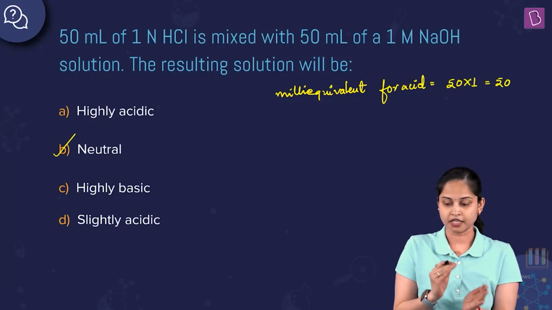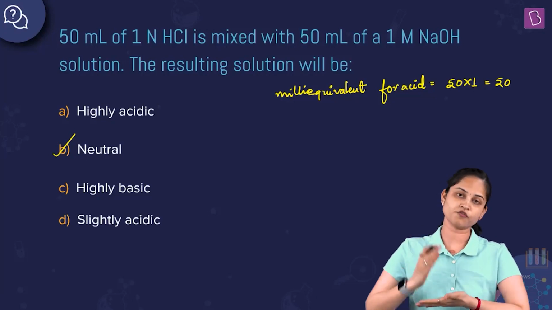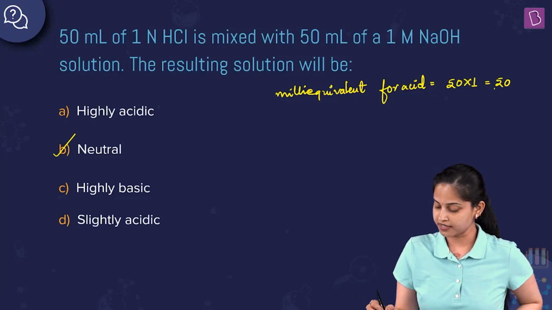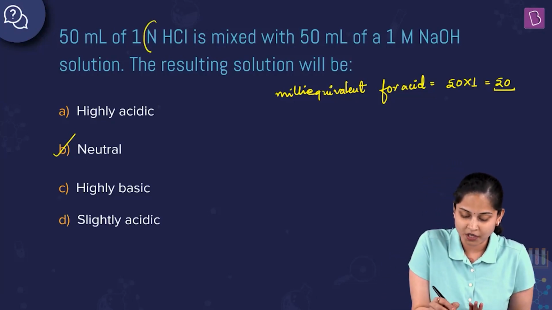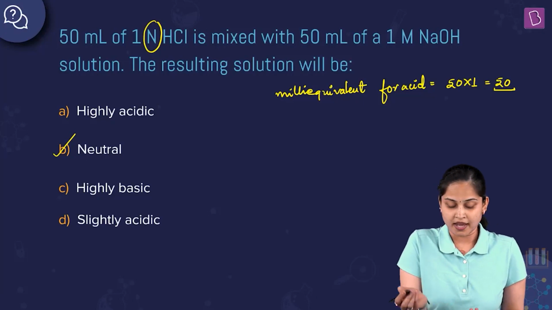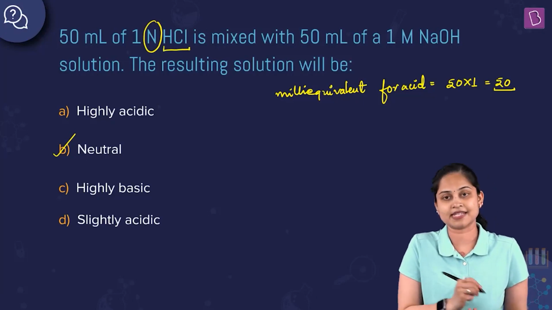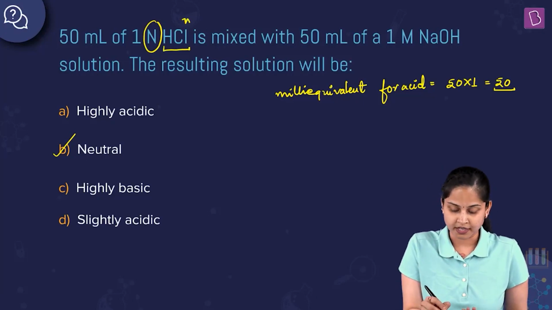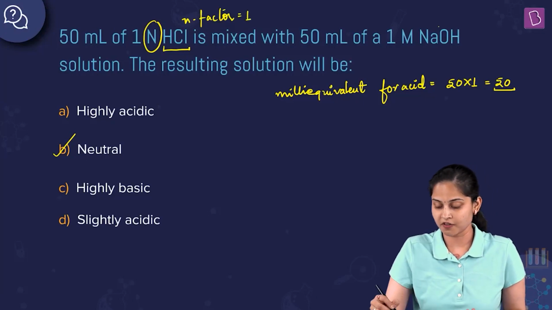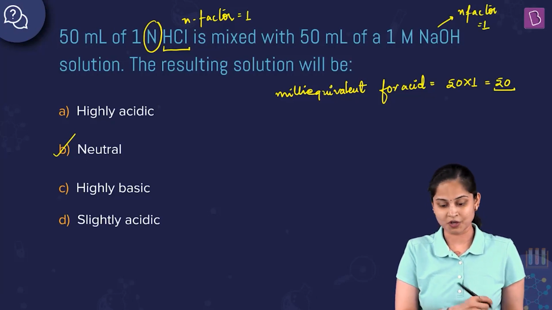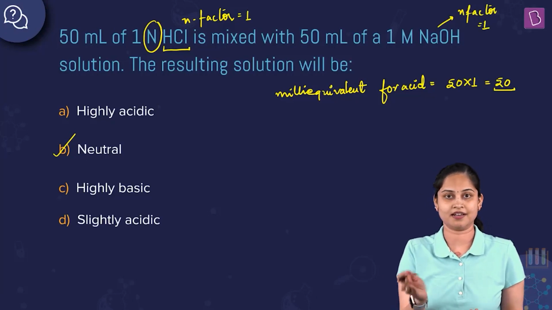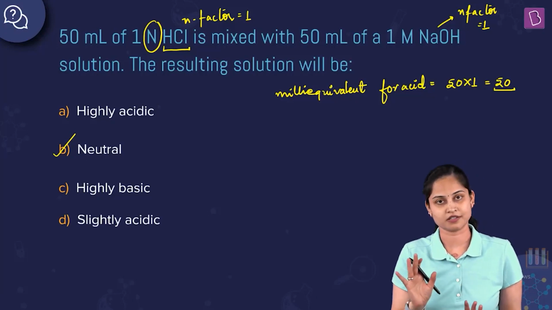We are given normality, and the N factor for HCl is equal to 1, as well as the N factor for NaOH is equal to 1, because the charge on both cation and anion is 1.